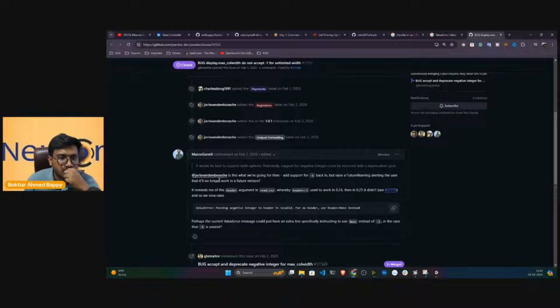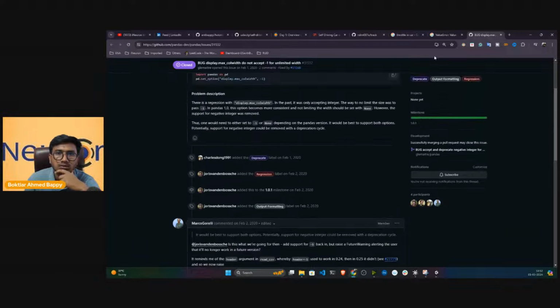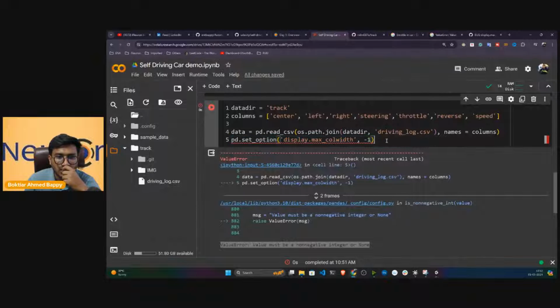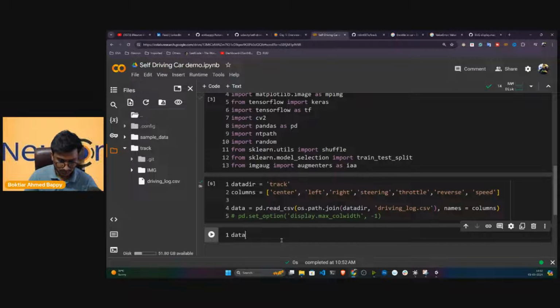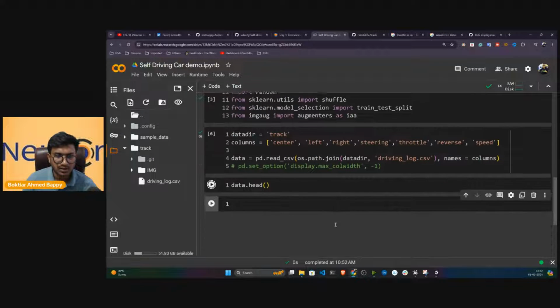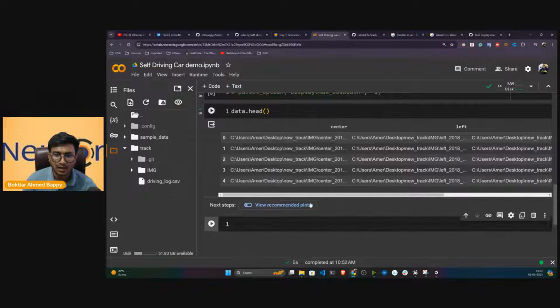What is the error here? The header equal to -1 used to work internally, but passing the negative value is now invalidated; it should be None instead. So it is not taking -1. What I can do is comment it out and execute again. Let's see. Yeah, now if I show you data.head, this is the data, guys. I think it is visible now.